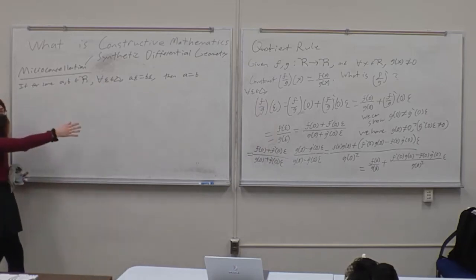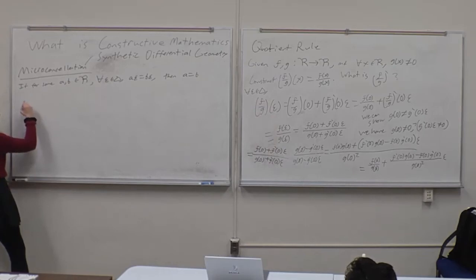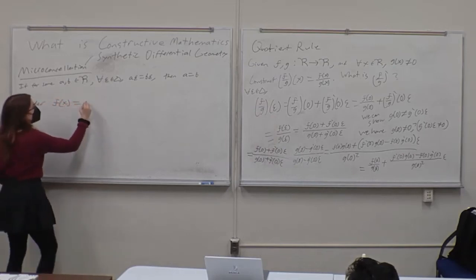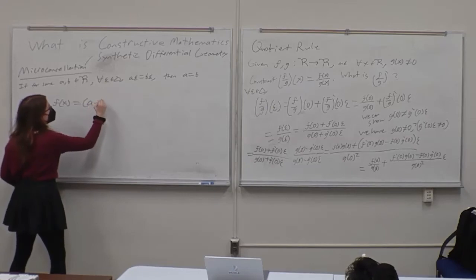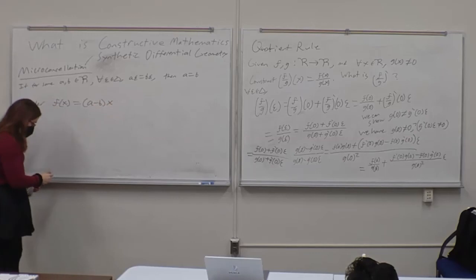It's basically the exact same idea we had before of calculating the derivative in two different ways. So consider f of x is equal to a minus b of x, right? We're going to calculate the derivative of f of x in two different ways.